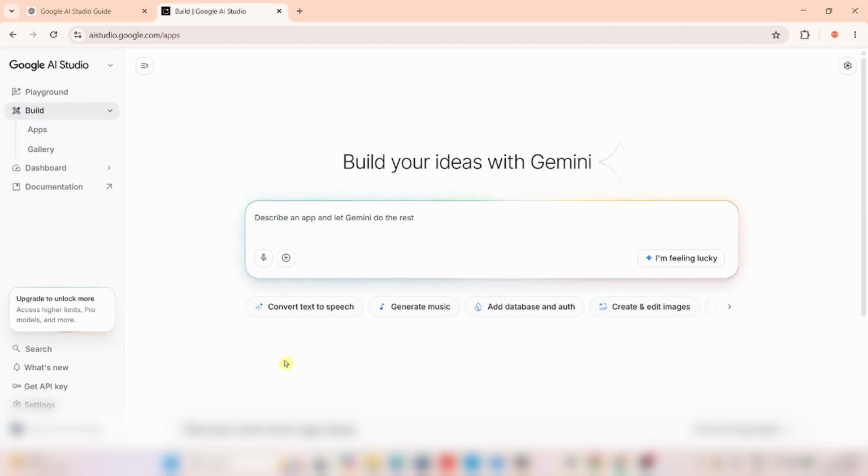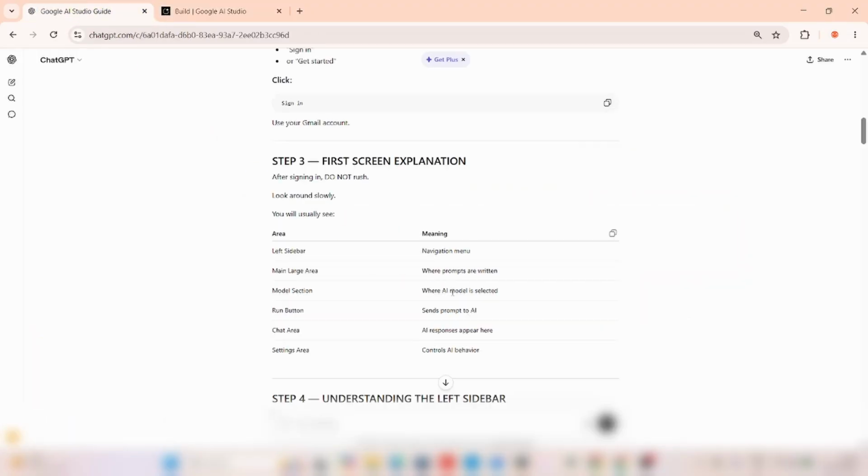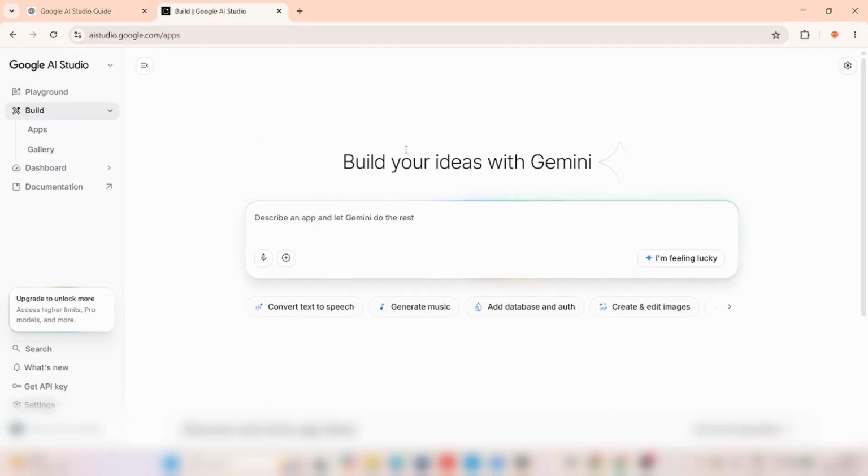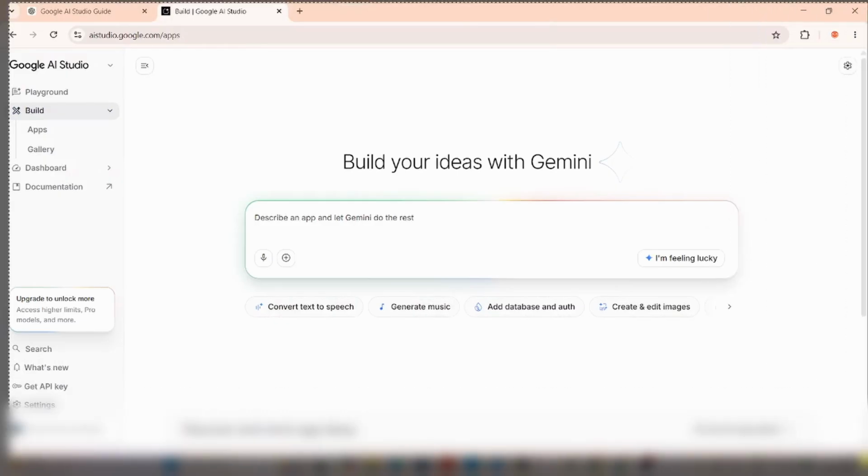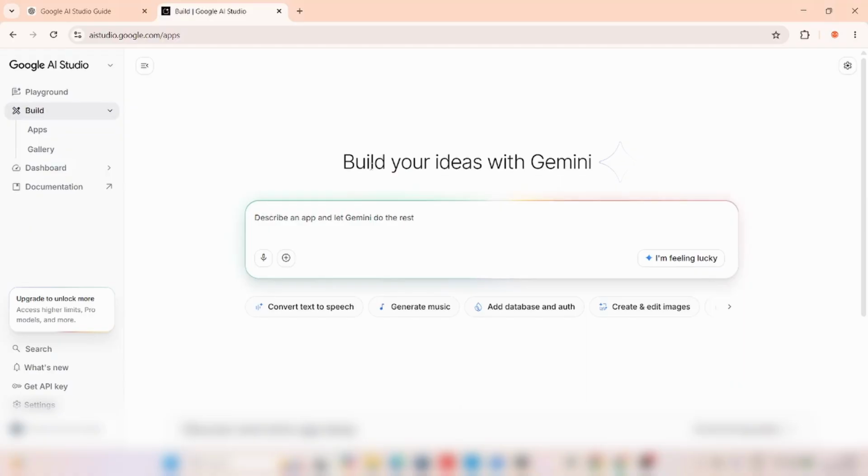So what we're going to do with ChatGPT is screenshot this now and ask ChatGPT which one is the model selection. Okay, so this is how you learn with ChatGPT. It says model selection, where AI model is selected. So we're going to ask, where in this screenshot is the AI model selected? So we're going to screenshot this and show it to ChatGPT.